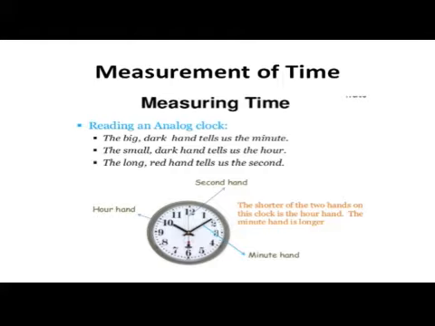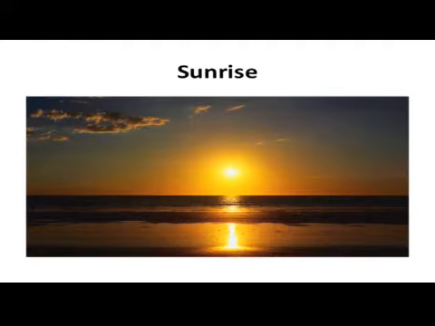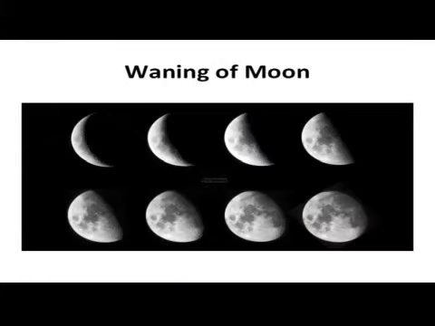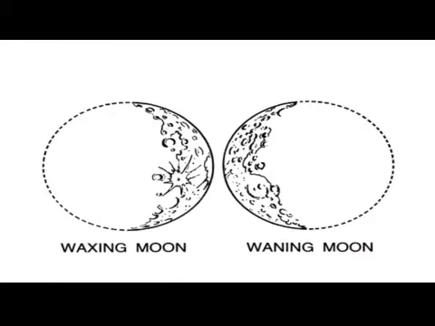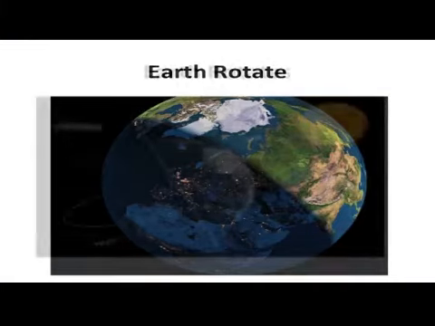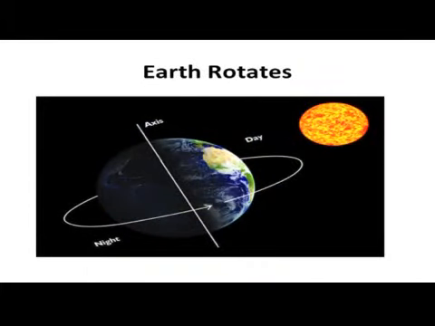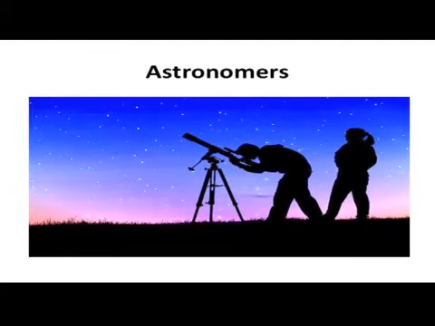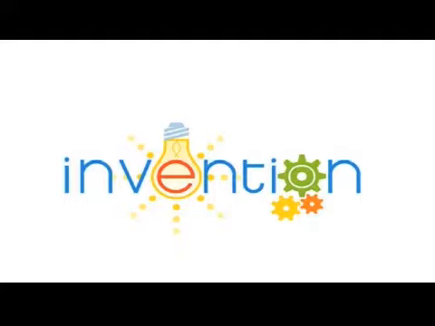The measurement of time began when people started to observe that certain events like rising and setting of sun, change of seasons, waxing and waning of the moon happen at regular intervals. You have learnt in your geography lessons how the earth rotates about its axis and this rotation causes day and night. This regular change was most obvious and was observed by the astronomers. This led to the invention of variety of devices to measure the duration of events and the intervals between them based on the regular changes.